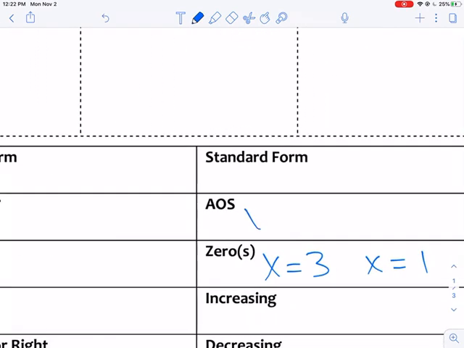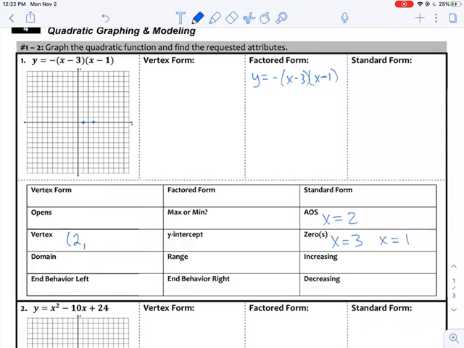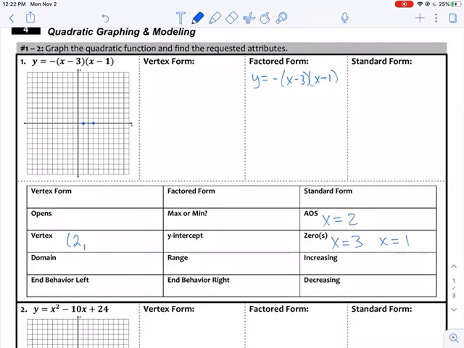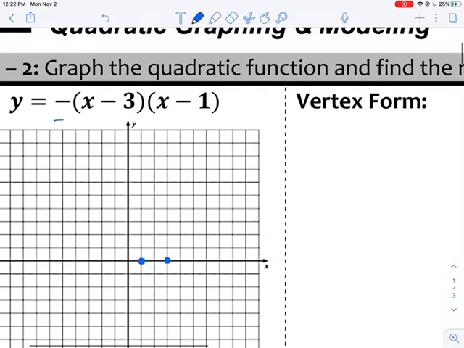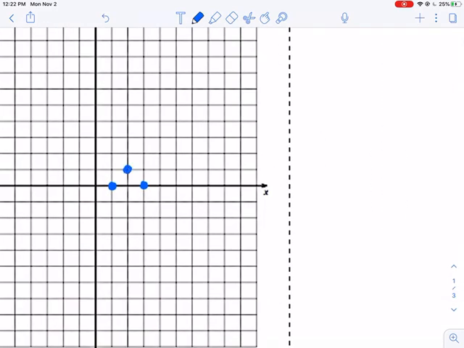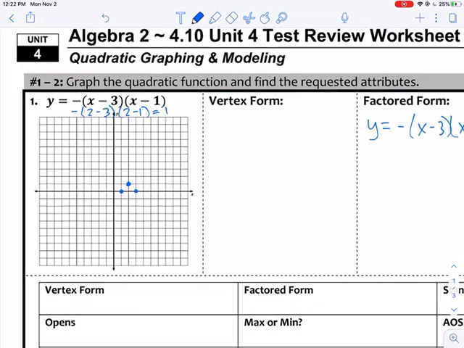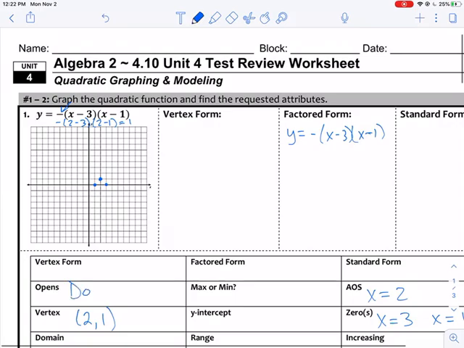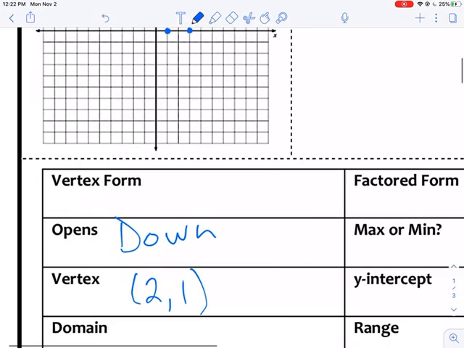All right. So if I know that the middle there is going to be 2, I also know my axis of symmetry is 2. And we can go ahead and just plug that in to find our y value. So I'm going to plug that in and go -(2 minus 3)(2 minus 1). All right, and that's going to get us a value of 1. So my vertex is at (2, 1), which is going to be right here. So we can already tell that's going to open down. We know that from the negative out front as well. So that's going to open us down.